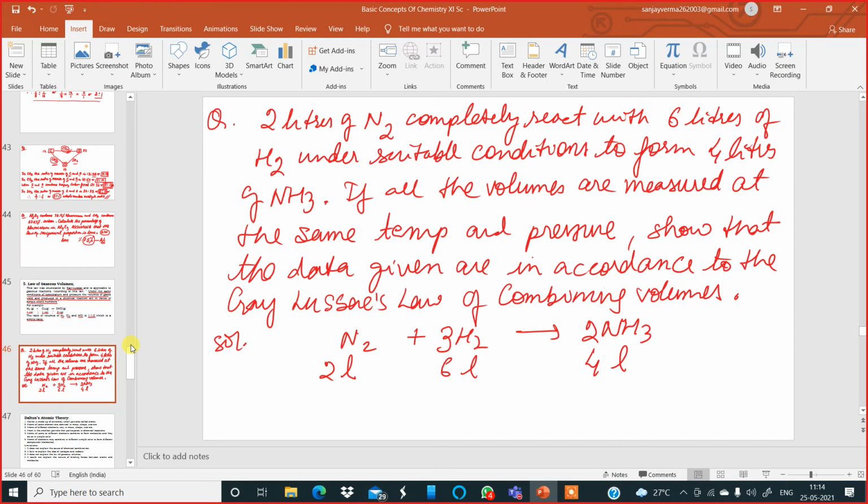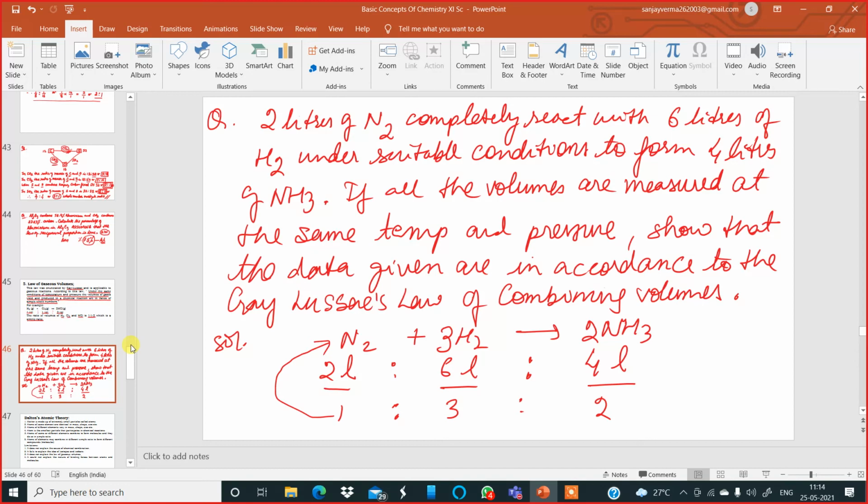Now if you compare this actual volume ratio, 2 liter is to 6 liter is to 4 liter, you will get 1 is to 3 is to 2, which is the same as their stoichiometric coefficients.